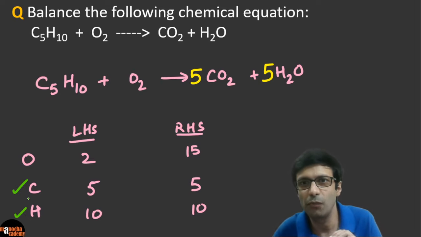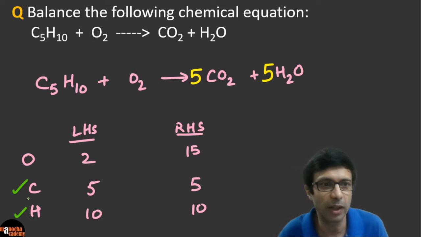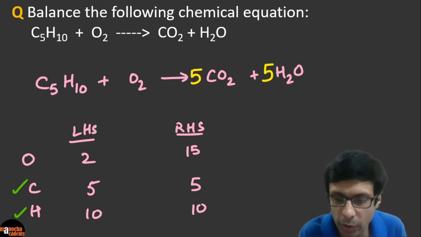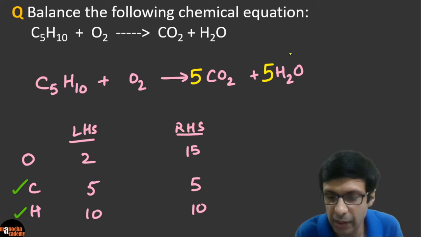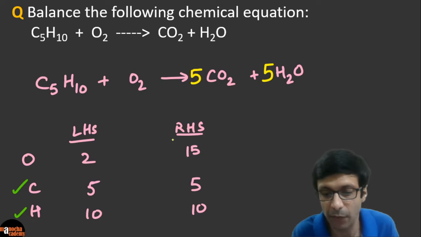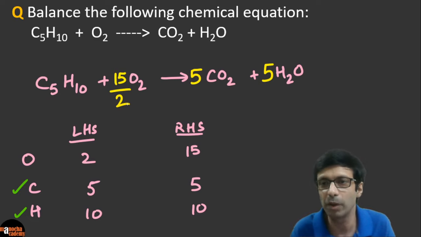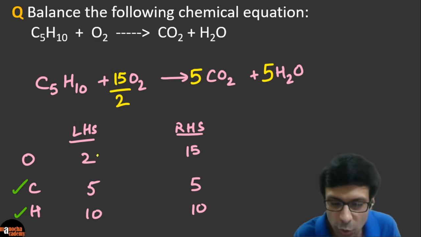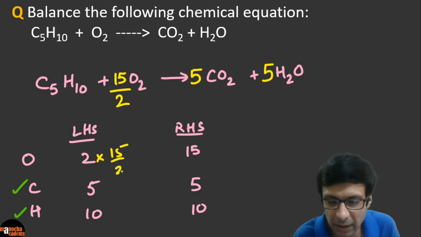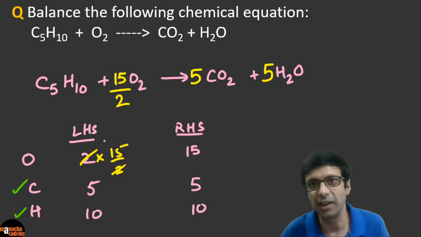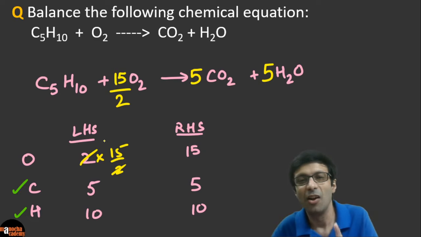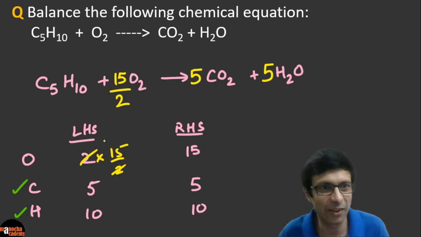And let me show you a very simple trick on how to solve the oxygen part quickly. So what you can do here is, since we have 15 on the right hand side more, right? And we have only 2 on the left hand side. So let's use our fraction technique, which I taught you in the video earlier, right? Remember? So if we do 15 by 2, you know that 2 is going to cancel, right? And so we are going to get 15 here. So 15 on the left and 15 on the right. Guys, do you guys agree?